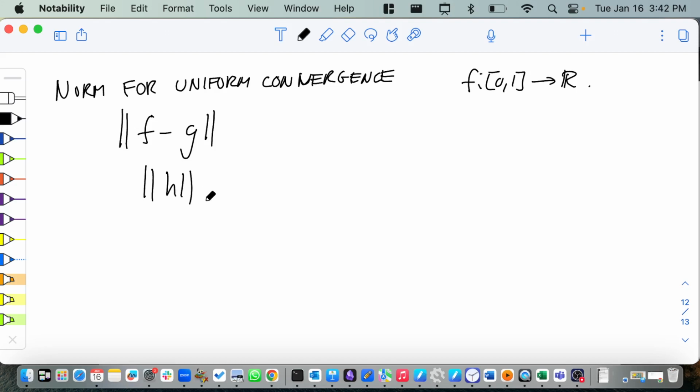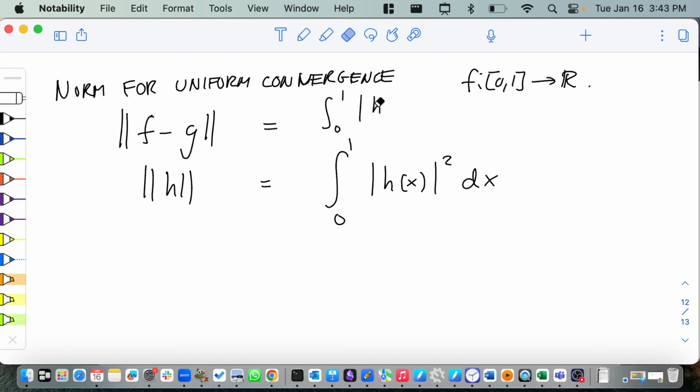You can think of the norm as how far away you are from the 0 function. So I have some function, and I want to measure how far away that function is from 0. What would that be? Yeah? Is it the integral of the square of the function? Yes, this is a fantastic guess. This is what we talked about in the first class: you take the absolute value of h of x squared dx, and you integrate from 0 to 1. As a difference, this would be the absolute value of f of x minus g of x, squared, dx. So you take how big the function is, you square it, and you integrate everywhere.